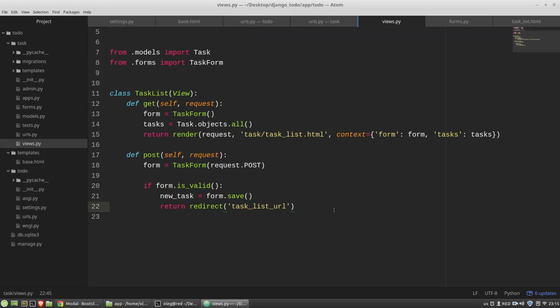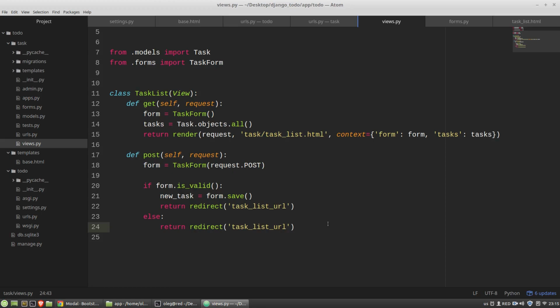Okay. If the form is not valid, actually it doesn't matter what I will display to a user if the form is not valid. I just want to test basic functionality. So let's redirect the user again to the main page.